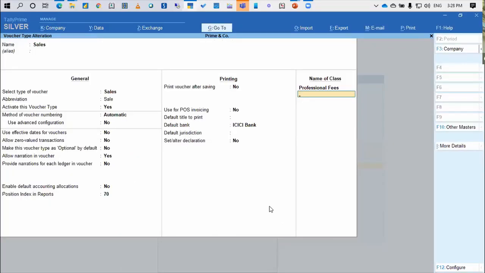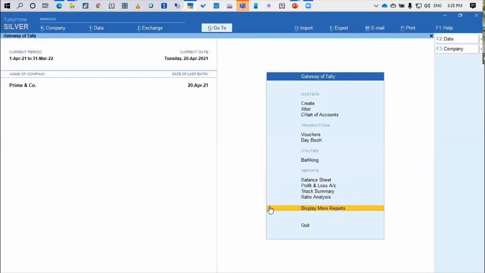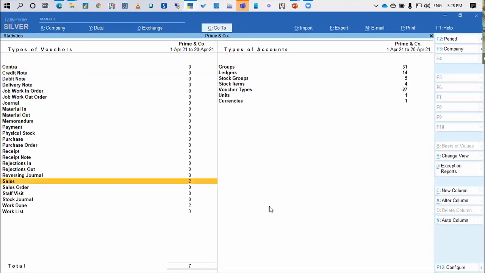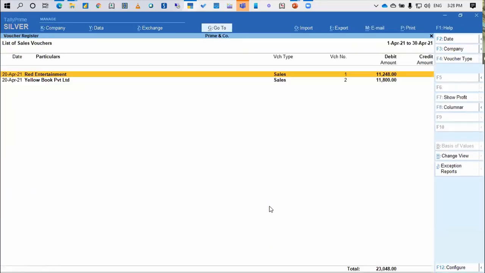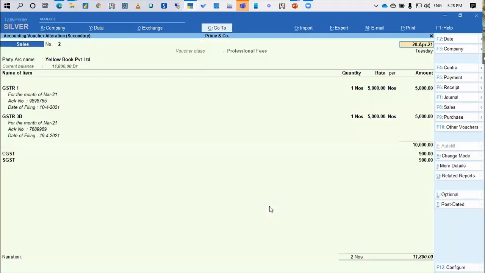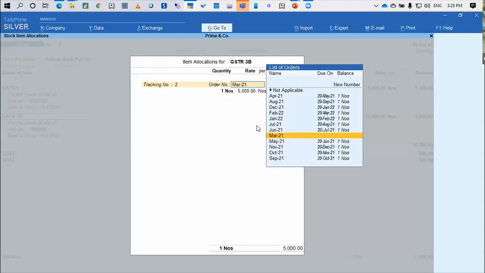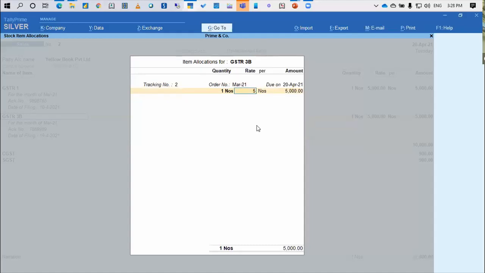So what will happen is, now let's say I'm passing an entry. Let me just go to the sales entry that I've passed right now. I'm just changing this amount a little bit, let's say it's 5032. In reality, it will never be 5032 rupees.